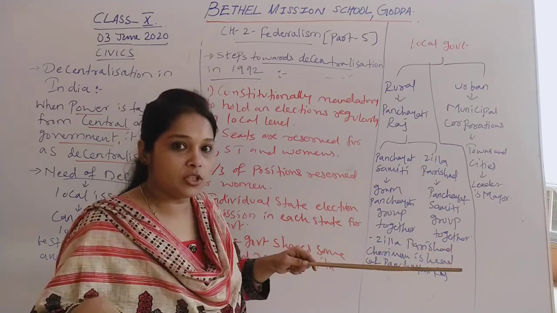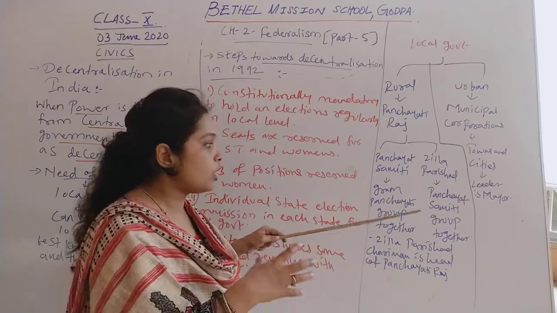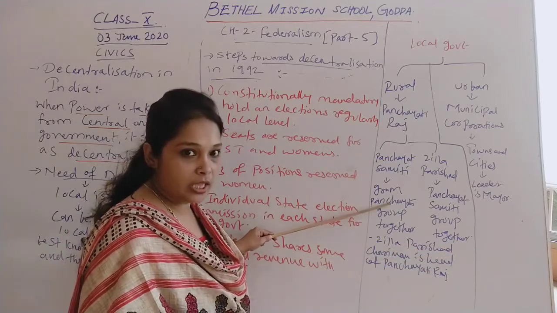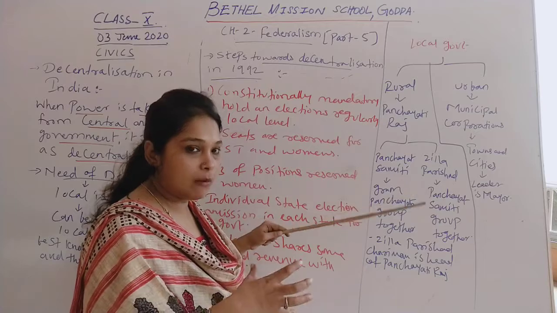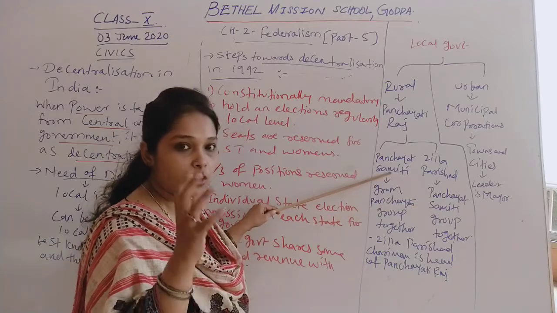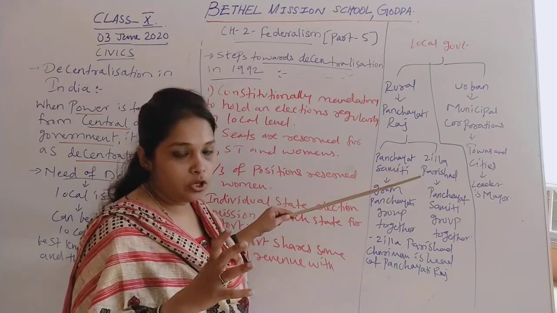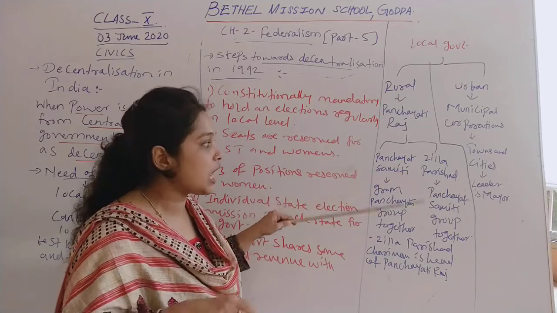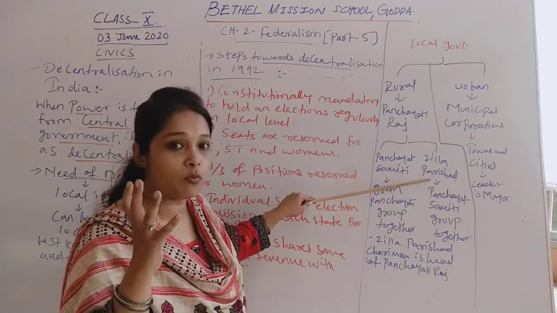See, there are small villages in one district, and these small villages have Gram Panchayats. When these Gram Panchayats come together, they make a Panchayat Samiti for one group of villages. Then these different groups of villages, when they come together, make the Zilla Parishad for one district.